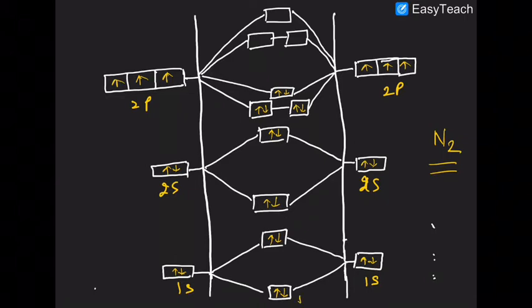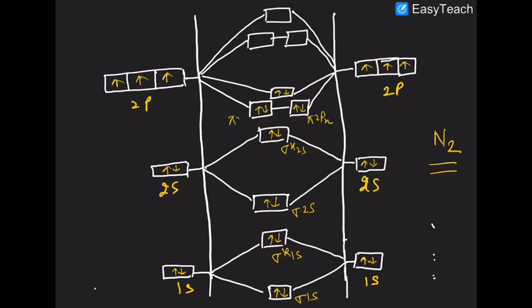This is sigma 1s, this sigma star 1s, this is sigma 2s, this is sigma star 2s, this is pi 2px, this is pi 2py, this is sigma 2pz. These are all 3 antibonding: pi antibonding, pi antibonding, and sigma antibonding. You will write that. Okay, sure about that or not?